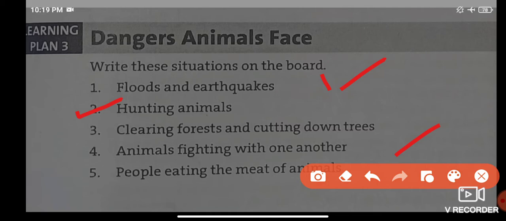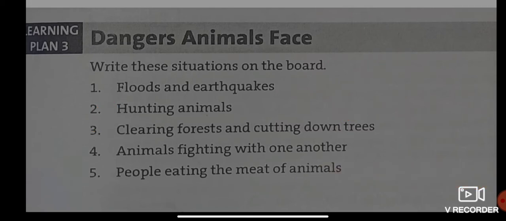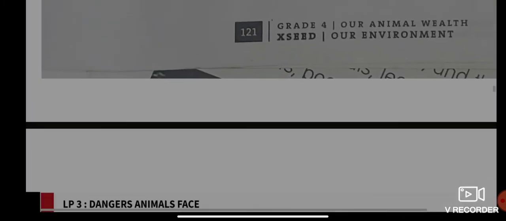Similarly, if you think clearing forests and cutting down trees is point number 2, you arrange accordingly. The things are given randomly, so you have to arrange which one comes first, second, third, fourth, and fifth. I hope you got it.